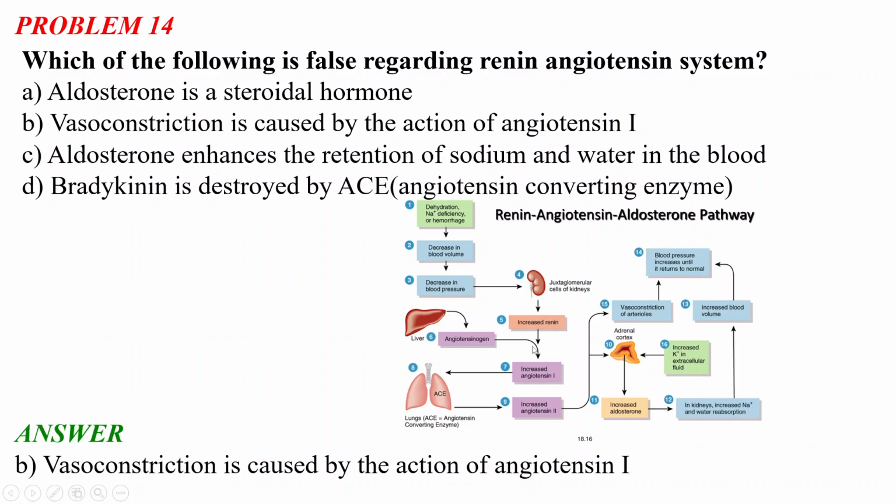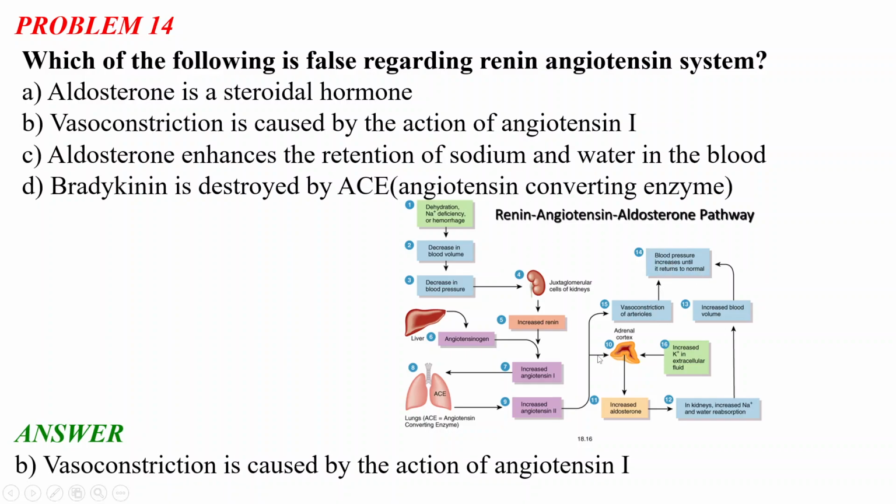The increase of renin is happening, and in our liver there is angiotensinogen. Then increased renin acts on this angiotensinogen and causes increased angiotensin 1, which acts on the lungs. Okay, in our lungs there is angiotensin converting enzyme, which basically converts angiotensin 1 to angiotensin 2, and then this increased angiotensin 2 causes vasoconstriction of the arterioles. Vasoconstriction means increased pressure in the arterioles, and then blood pressure increases until it returns to normal.